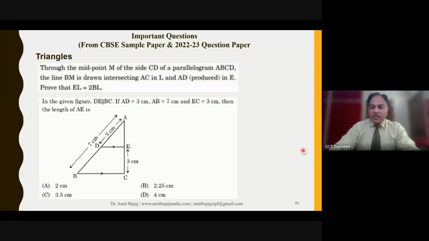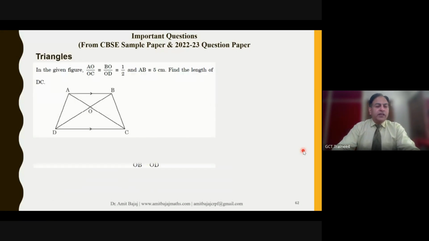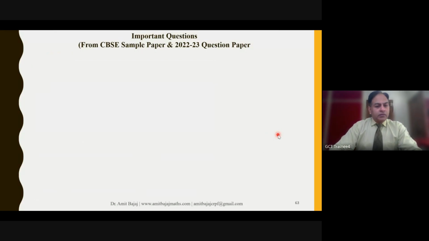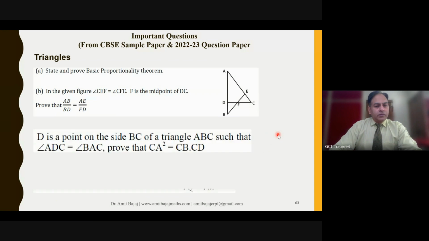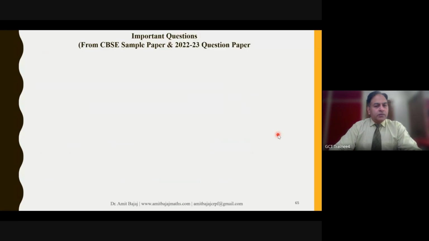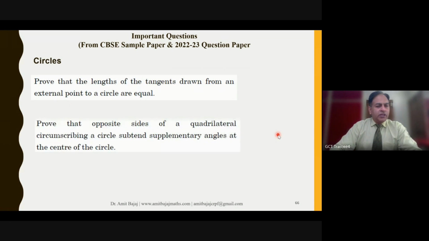So here are a few more sample questions. When you look at the question itself, we have a clear idea. These are your standard questions usually asked in the board examination. And in circles, again, the standard type of questions.